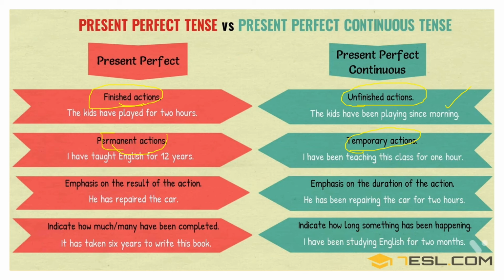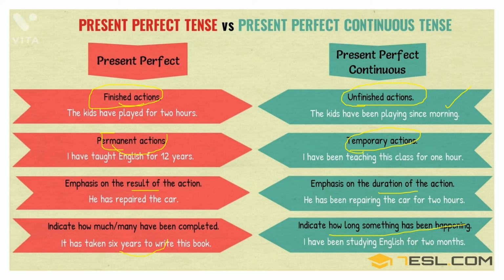Now, in present perfect, emphasis is on the result. This I have already told you. And in present perfect continuous, emphasis is on the duration. Means the time expression is given to you. Then present perfect indicates how much and how many have been completed, and present perfect continuous indicates how long something has been happening. Like it has taken 6 years to write this book.